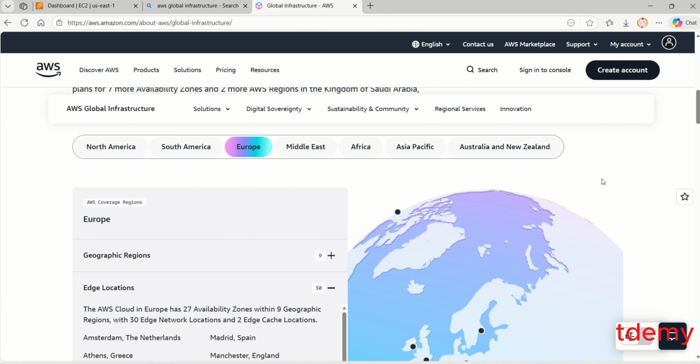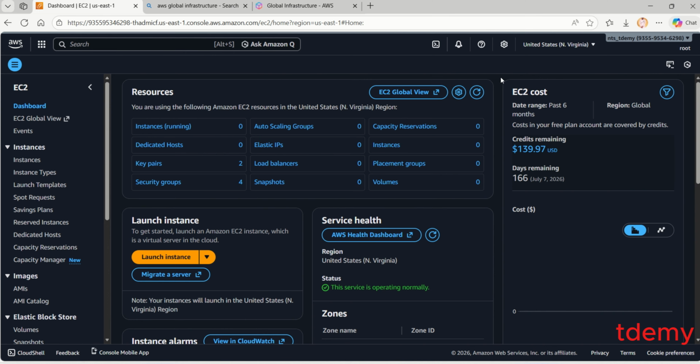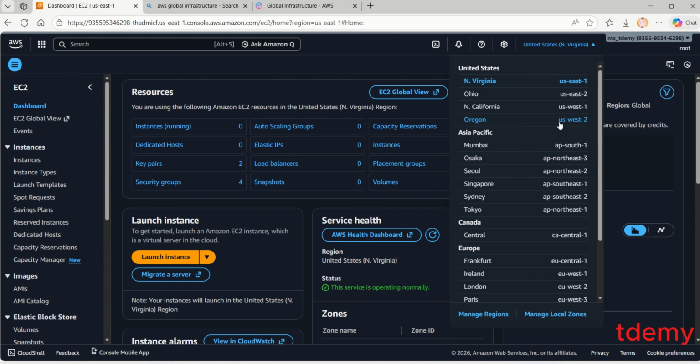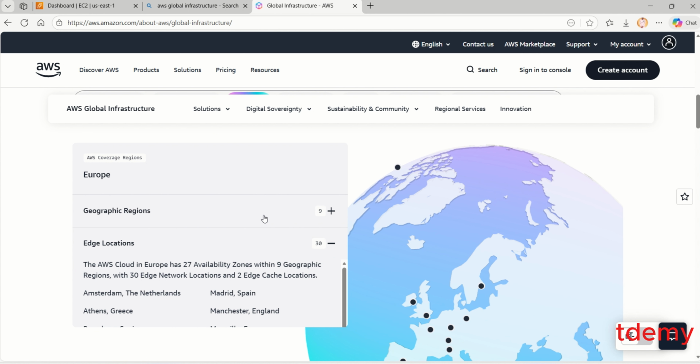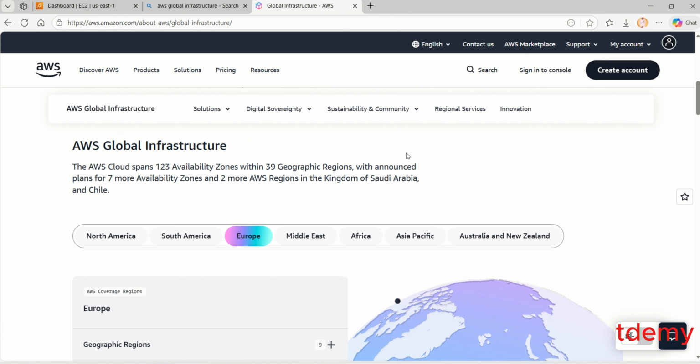So it is recommended for you to understand the differences. What is a region? As you use your AWS console, you'll be familiar with some regions, like US East 1 and 2, North Virginia, Ohio, California, Oregon. You need to know that a region is made up of what? 3 or more AZs. And an AZ is not a physical location, it's something virtually present. But in an AZ, we have 2 or more data centers. It is actually a data center that makes up the cloud. A data center has sophisticated resources that we are accessing over the internet.